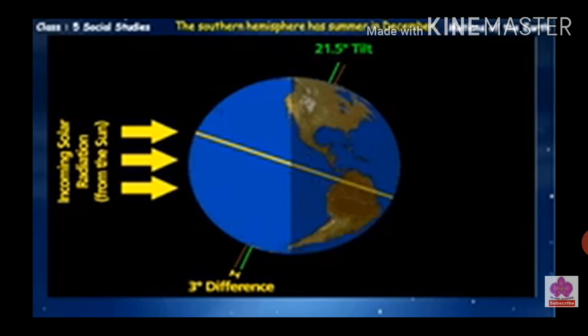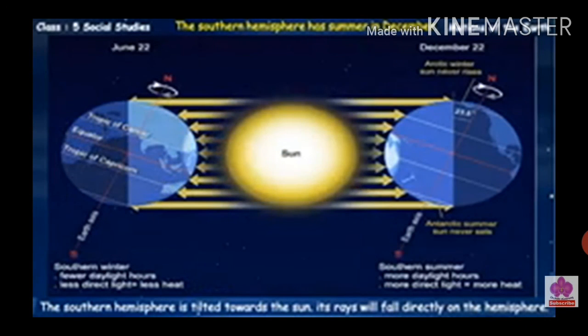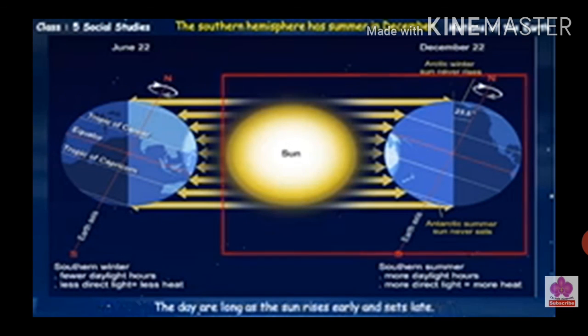The southern hemisphere has summer in December. The southern hemisphere is tilted towards the sun. Its rays will fall directly on the hemisphere. The days are long as the sun rises early and sets late.